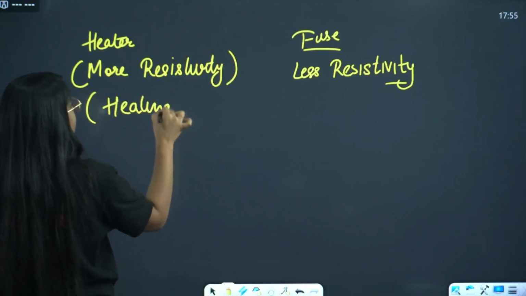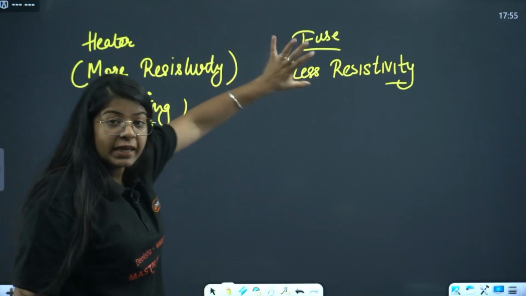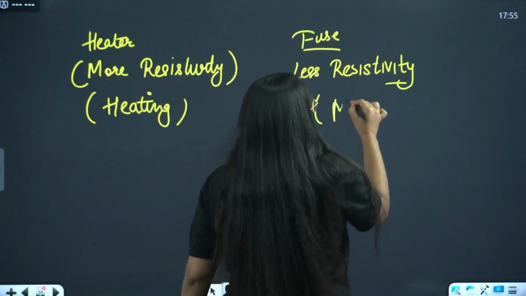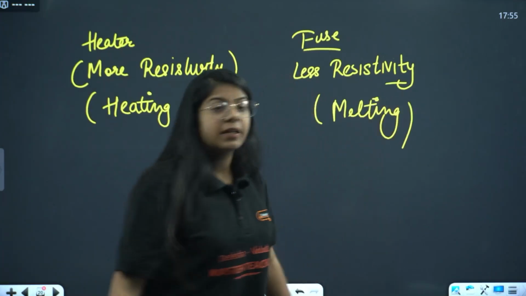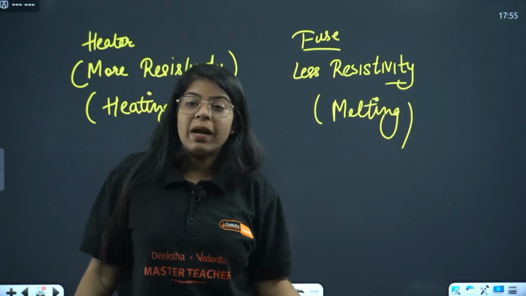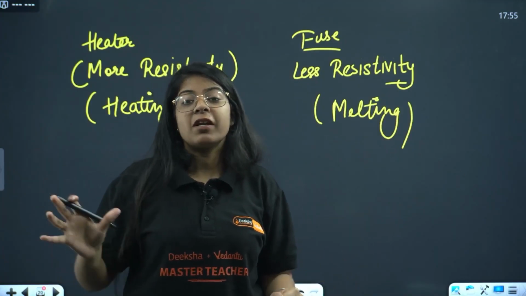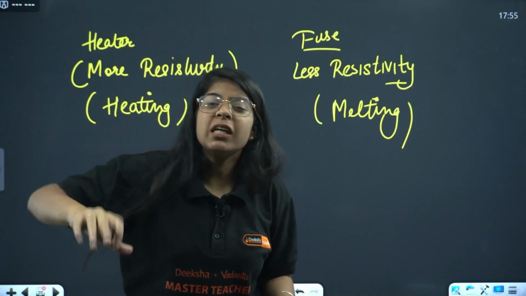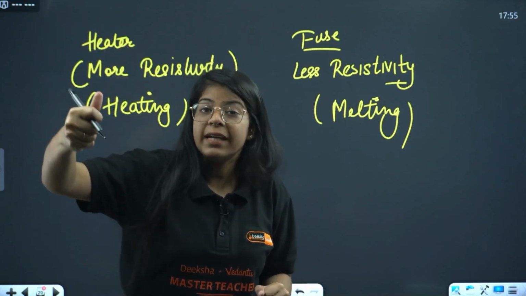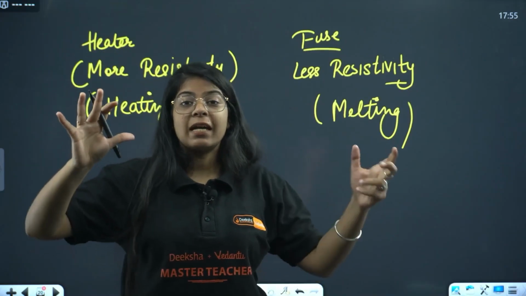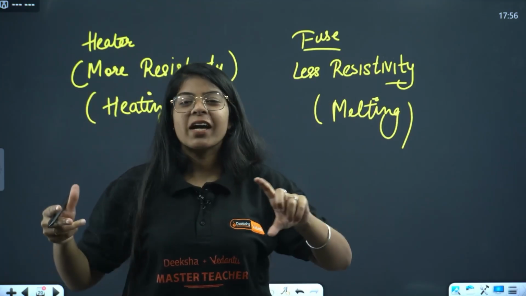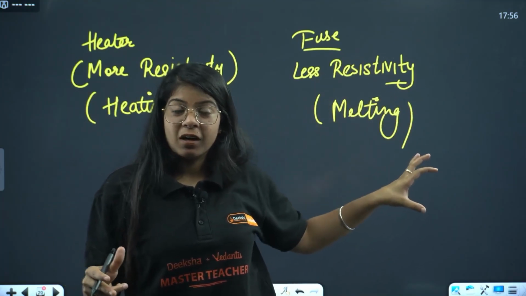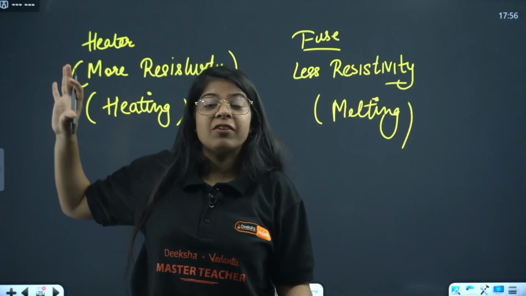We need heating here, but here we don't need heating. We need melting. Whenever a greater current comes, we need the fuse to melt. But in heater, whenever the current comes, we need it to get heated. For it to get heated, it should have more heating. That means it should have more resistance. That means it should have more resistivity. So the wire of heater should have more resistivity.